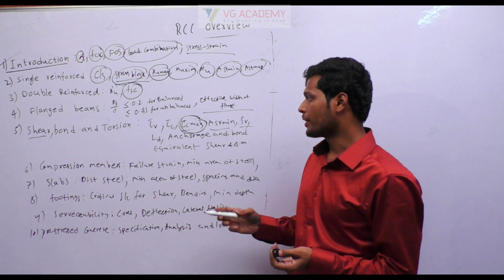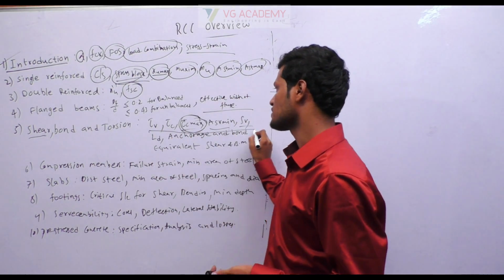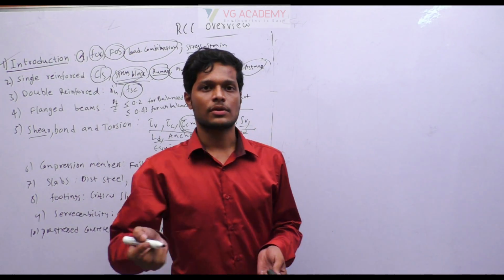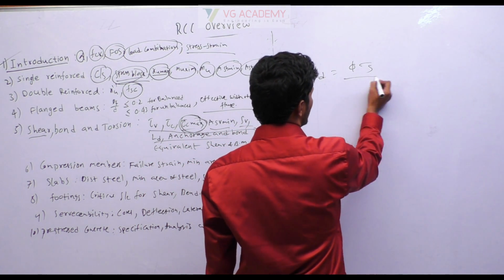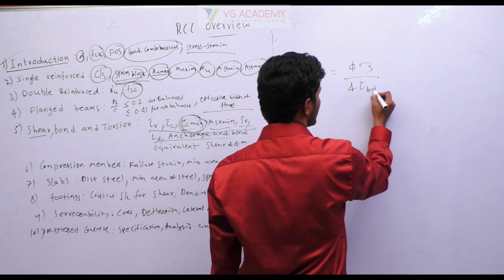Next, coming to bond. So these are the topics in shear. Next, coming to bond. So bond is decided based on a development length formula, phi into sigma s divided by 4 tau bd.